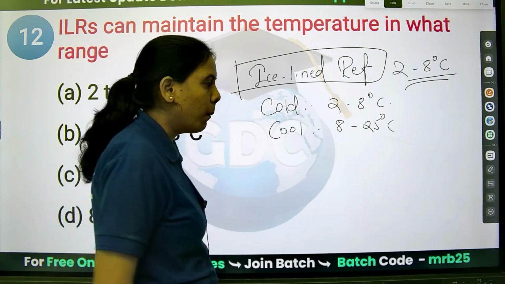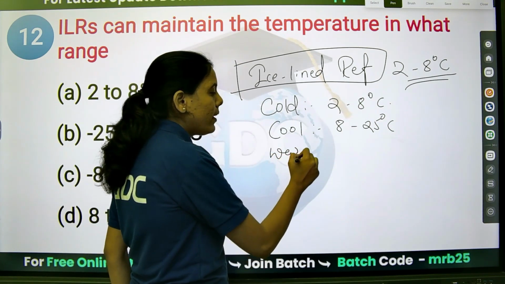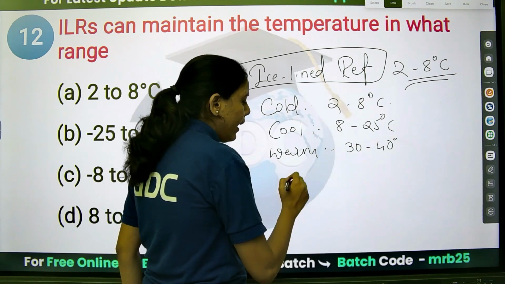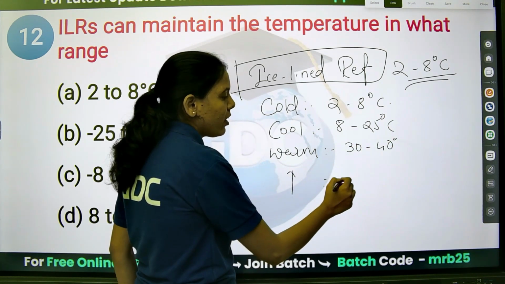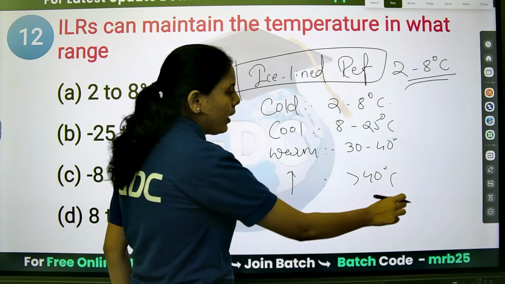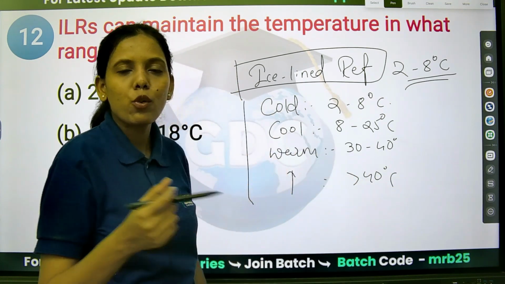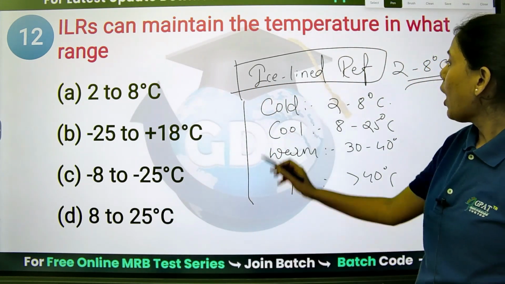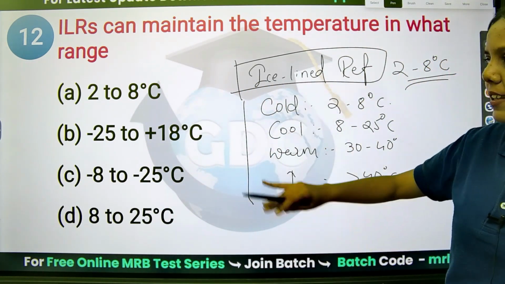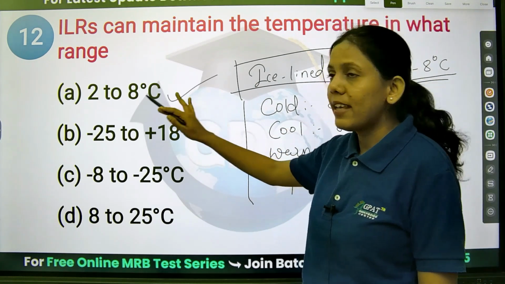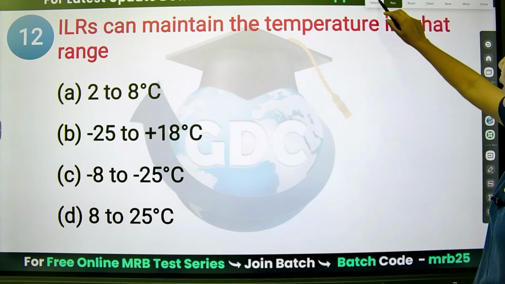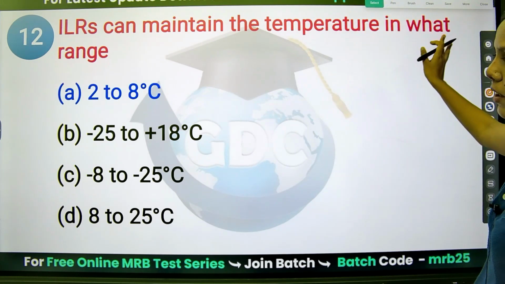Then comes warm, a little bit higher, like 30 to 40. And we call it higher or elevated temperature if it is greater than 40. Please remember this table: cold, cool, warm, and the elevated temperature. Now for the ice-lined refrigerator, it is 2 to 8 degrees Celsius, so option A is the right answer. Very good.